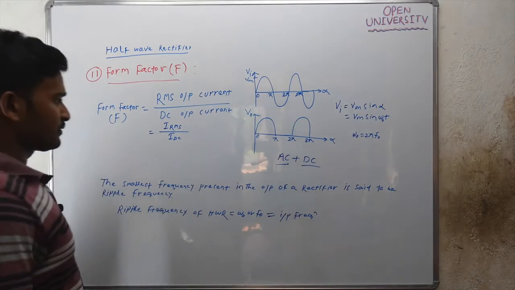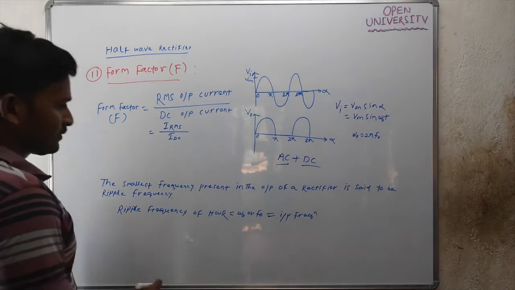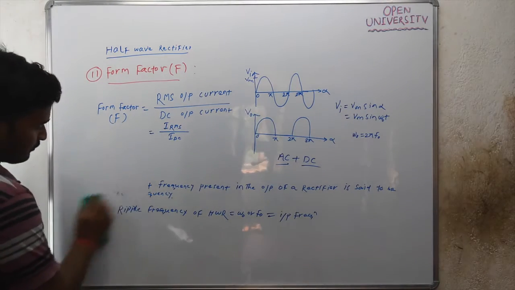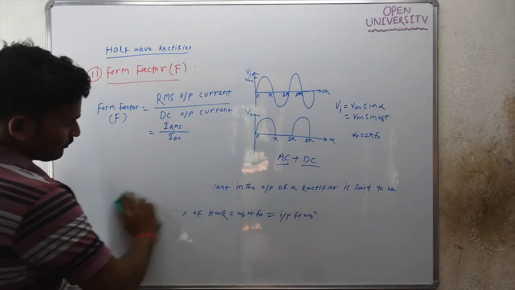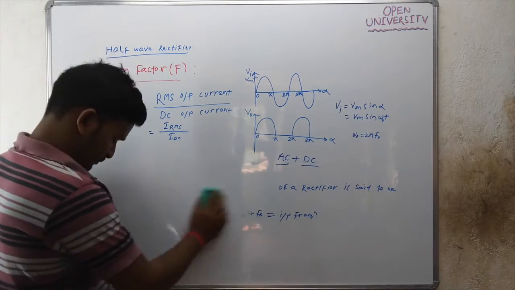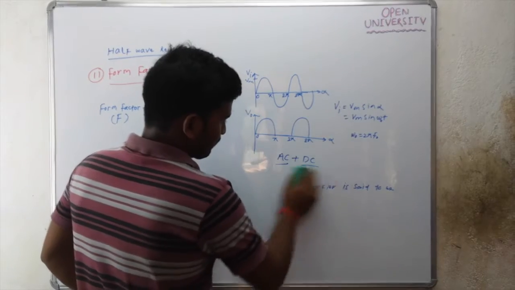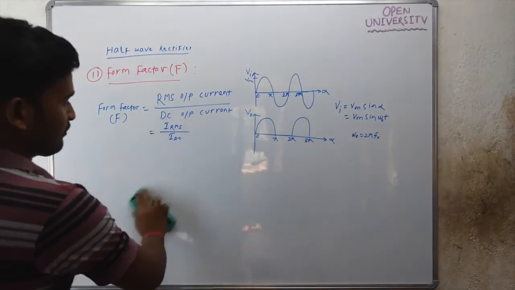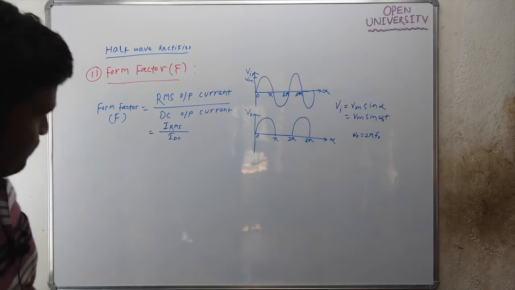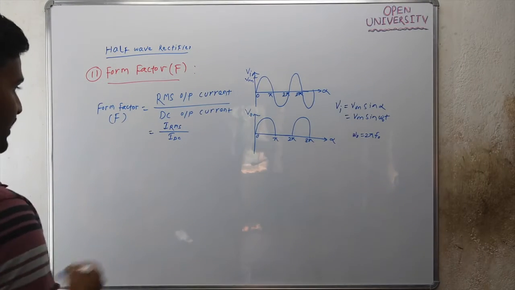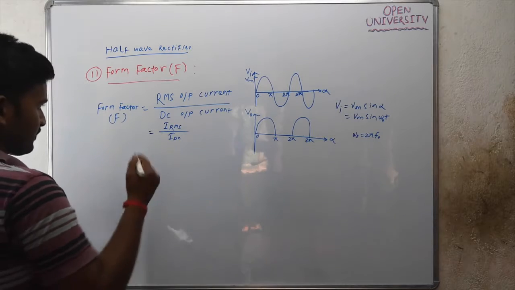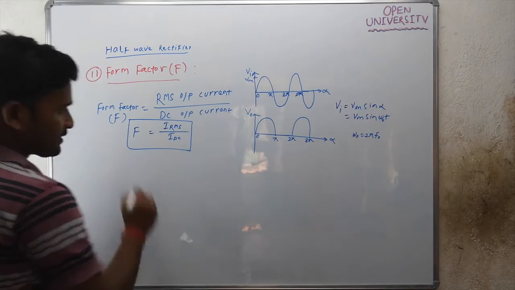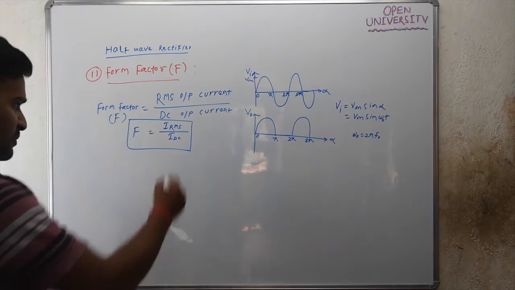IDC. This is the formula for form factor. Form factor F will be RMS output current IRMS by IDC. This is for all rectifiers.